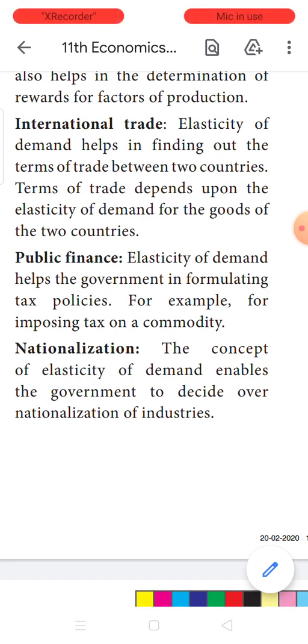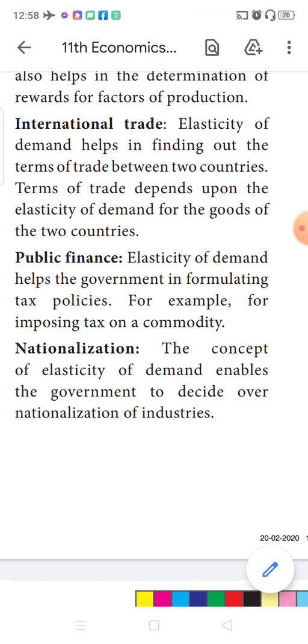Next is nationalization. Nationalization is a process of taking over of the companies by the government. When the government takes the functioning of the management into its hands, you call it nationalization. The concept of elasticity of demand helps the government to decide whether an industry could be nationalized or left for the private sector.